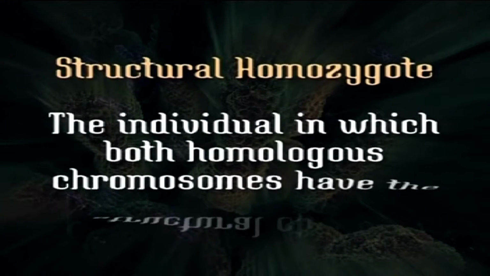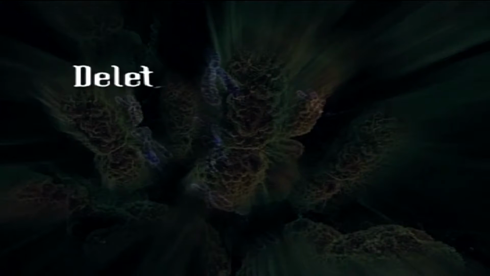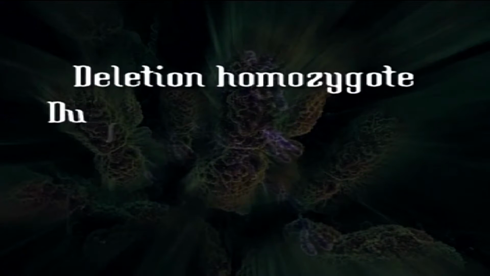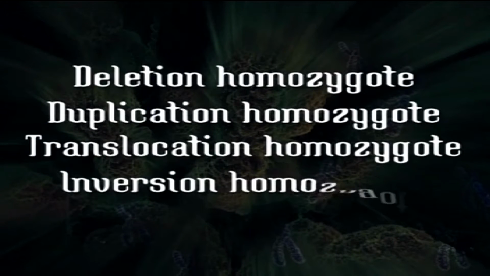Now, structural homozygote and structural heterozygote. Structural homozygote is the individual in which both the homologous chromosomes of a homologous pair have the structural change, whether it is a deletion, duplication, translocation or inversion. So it is called, accordingly, deletion homozygote, duplication homozygote, translocation homozygote or inversion homozygote.